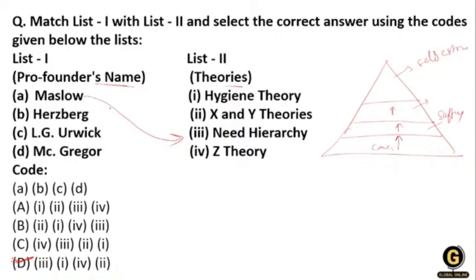Herzberg's theory is hygiene theory. Urwick's theory is Z theory, and McGregor's is X and Y. So you will match all. Yes, very good Chandan Kumar, very good Kavita. So option number D is correct over here.